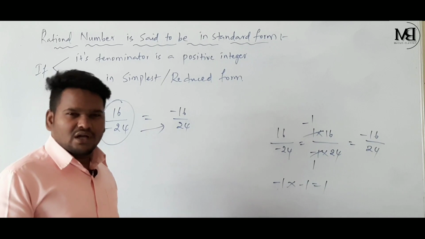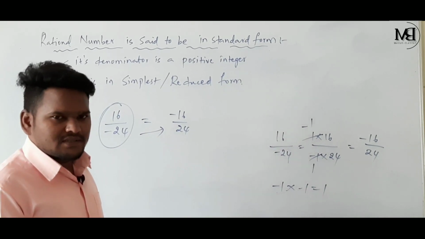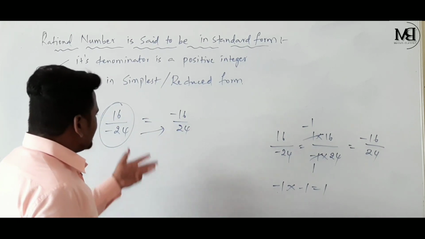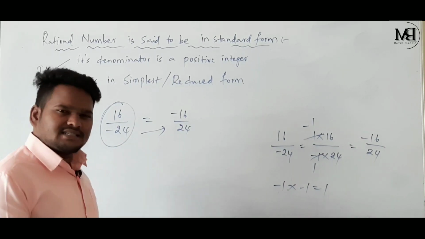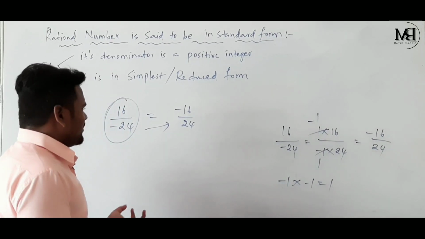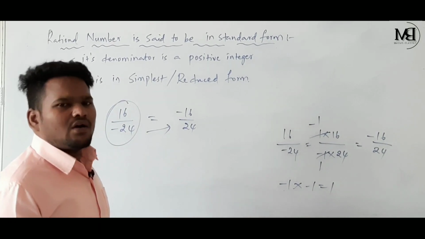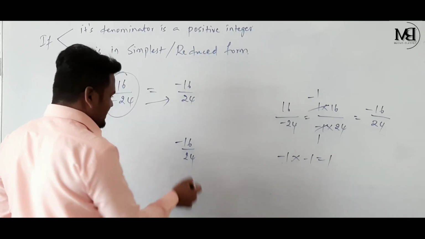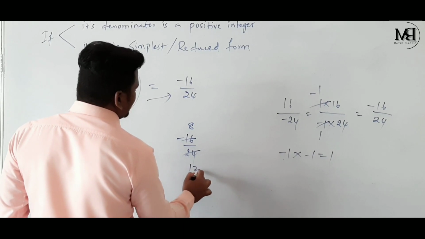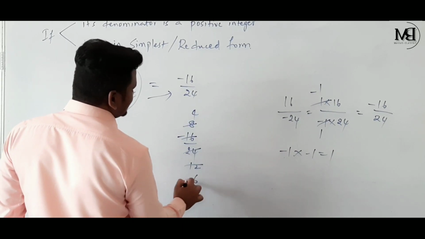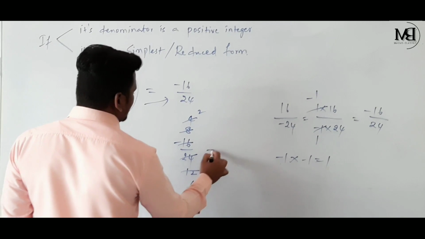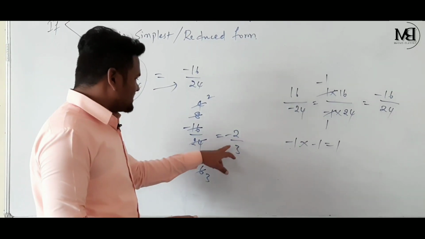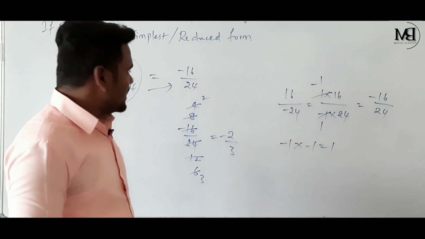Here 16 comma 24 are not co-prime, so convert into co-prime numbers. Then it will be converted into simplest form. To do that, we have to divide 16 comma 24 by common factors. Take minus 16 by 24. Common factor is 2. 2 8s are 16 and 2 12s are 24. 2 4s are 8 and 2 6s are 12. 2 2s are 4, 2 3s are 6. Now I got minus 2 by 3, and here 2 comma 3 are co-prime numbers.